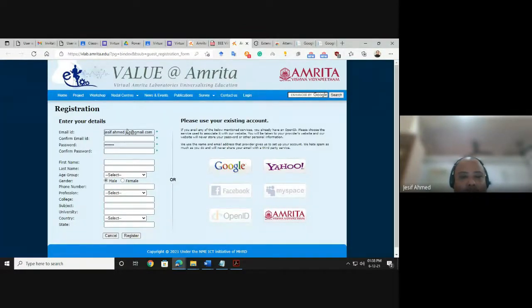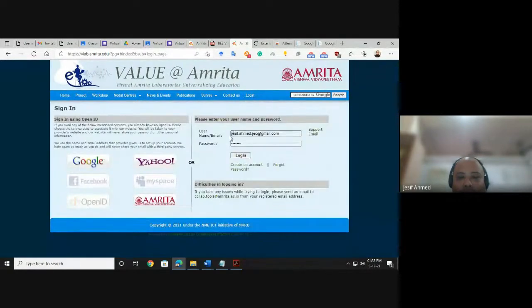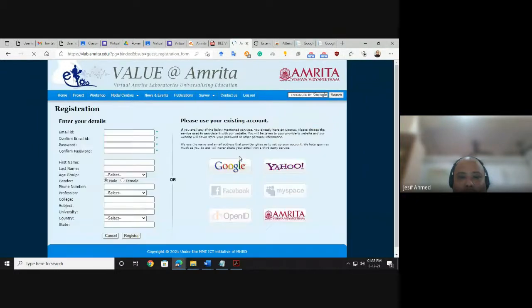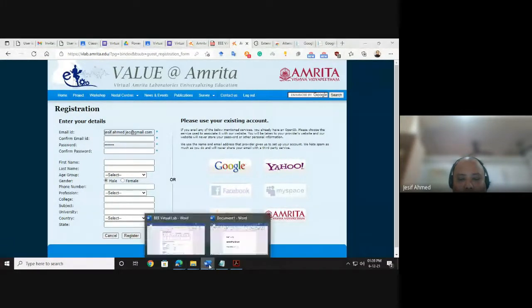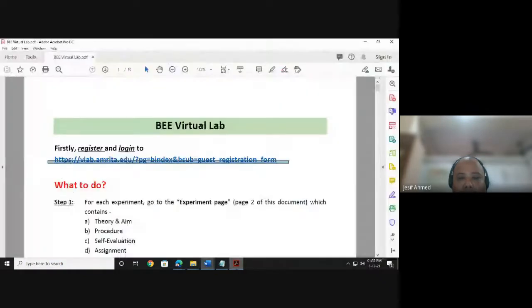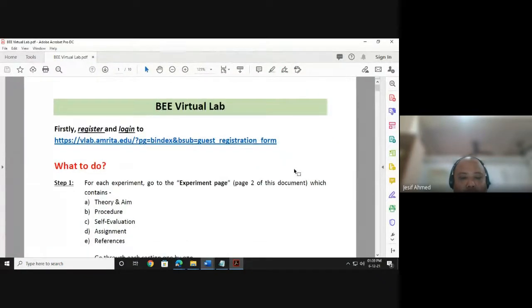On this registration page, because I am already registered, I will go to login here, enter my email ID and password, then log in. It's already logged in, so only the logout option is showing. Now leave it as it is. So let's go to the instruction again. So first, what to do?